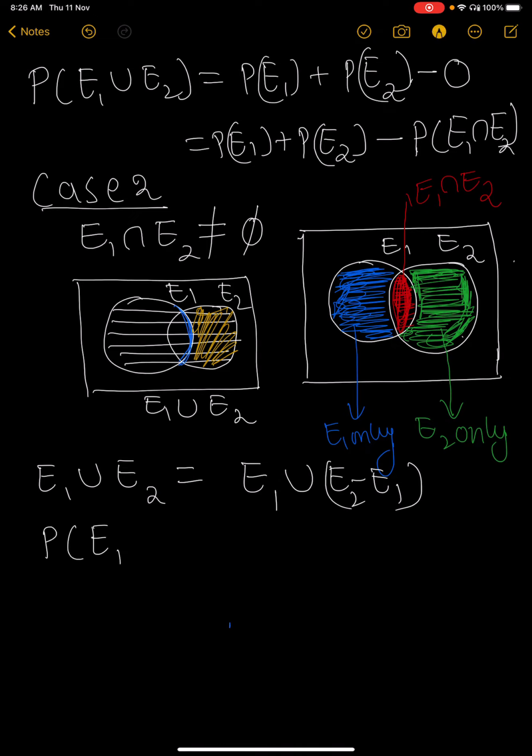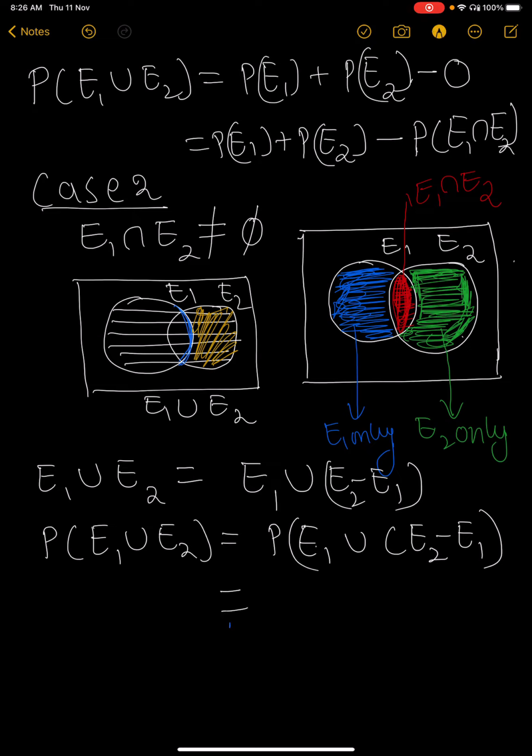Probability of E1 union E2 is equal to probability of E1 union (E2 minus E1). Here, then again we repeat the probability function.